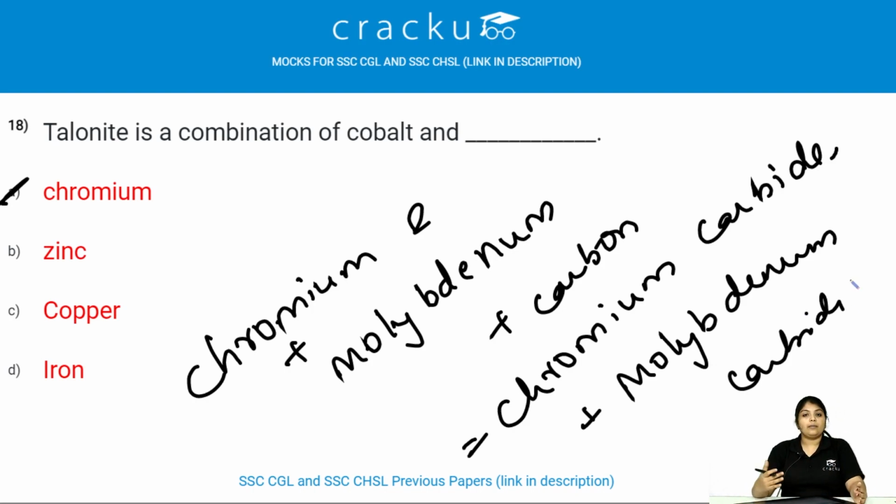That is, in the manufacture of stellite, chromium and molybdenum combine chemically with carbon, giving rise to chromium carbide and molybdenum carbide.